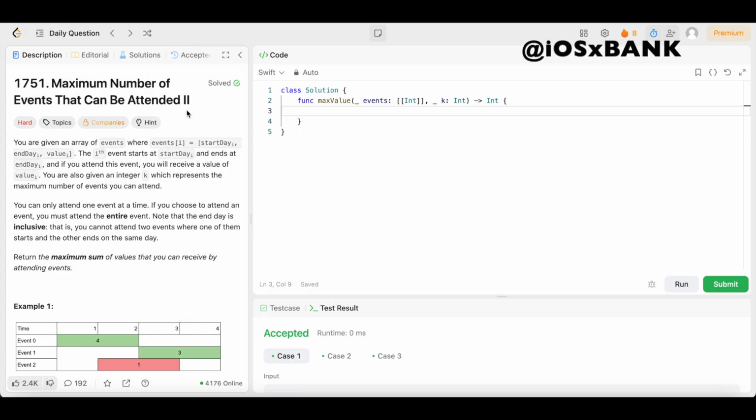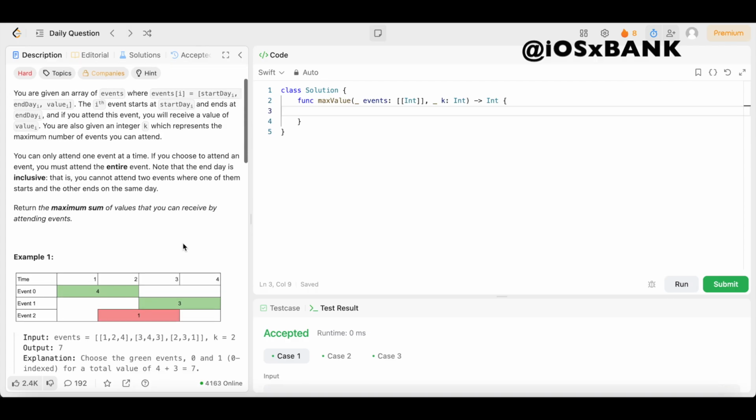I think that was day 430. Go ahead and check out day 430 so you can do the first version of this problem before you get into the harder, more difficult version of this problem. Now, with that being said, y'all, let's take a look at these examples just to make sure that we're doing this problem correctly.